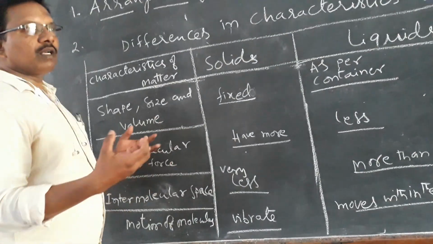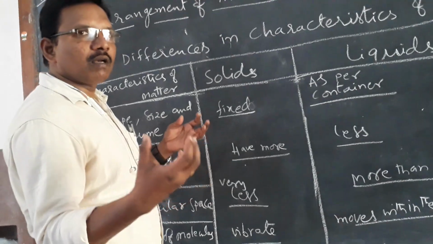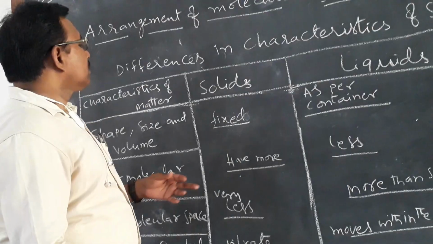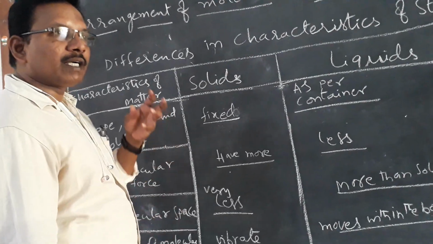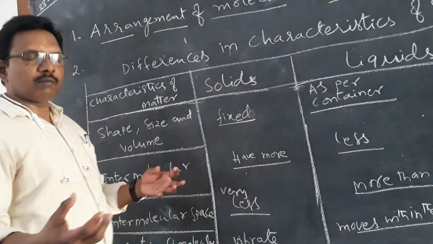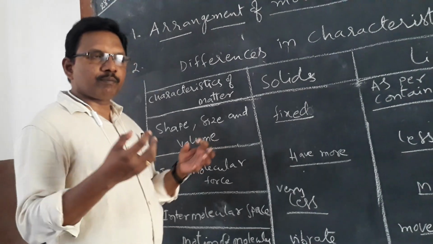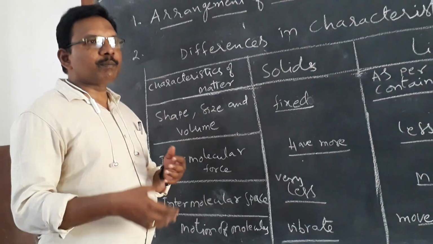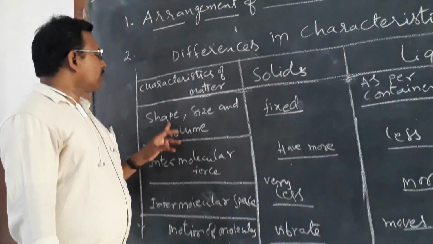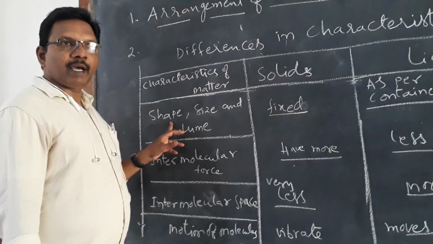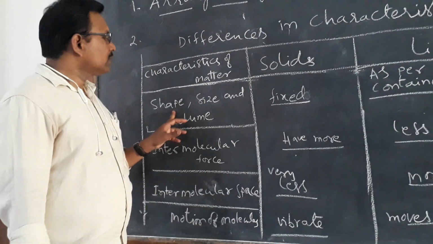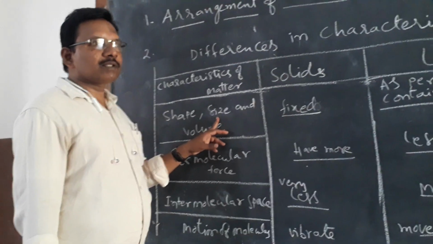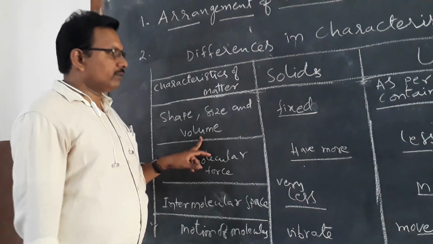Because all molecules are closely packed, tightly packed, they have a particular shape. When molecules are very close and tightly packed, they gain one particular shape. When a matter has a particular shape, it also has some size, and when it has size, we can measure its volume.